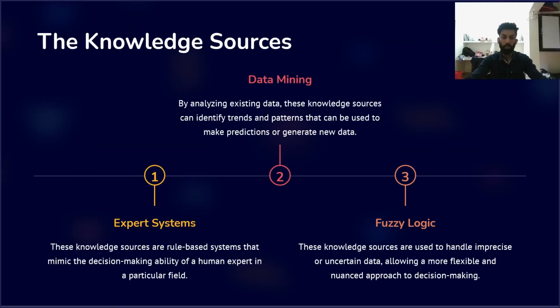When we talk about the knowledge sources, expert systems are the first one. These knowledge sources are based on systems that mimic the decision-making ability of a human expert in a particular field. The next one is data mining. By analyzing existing data, these knowledge sources can identify trends and patterns that can be used to make predictions and generate new data. Next one is fuzzy logic. These knowledge sources are used to handle imprecise or uncertain data, allowing a more flexible and balanced approach in decision making.